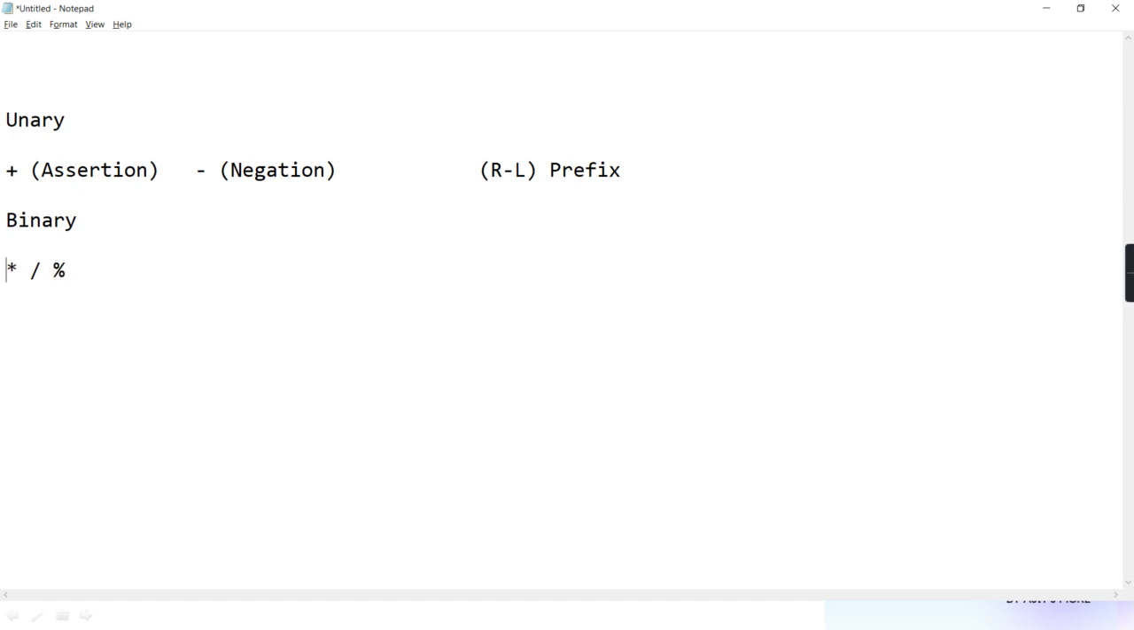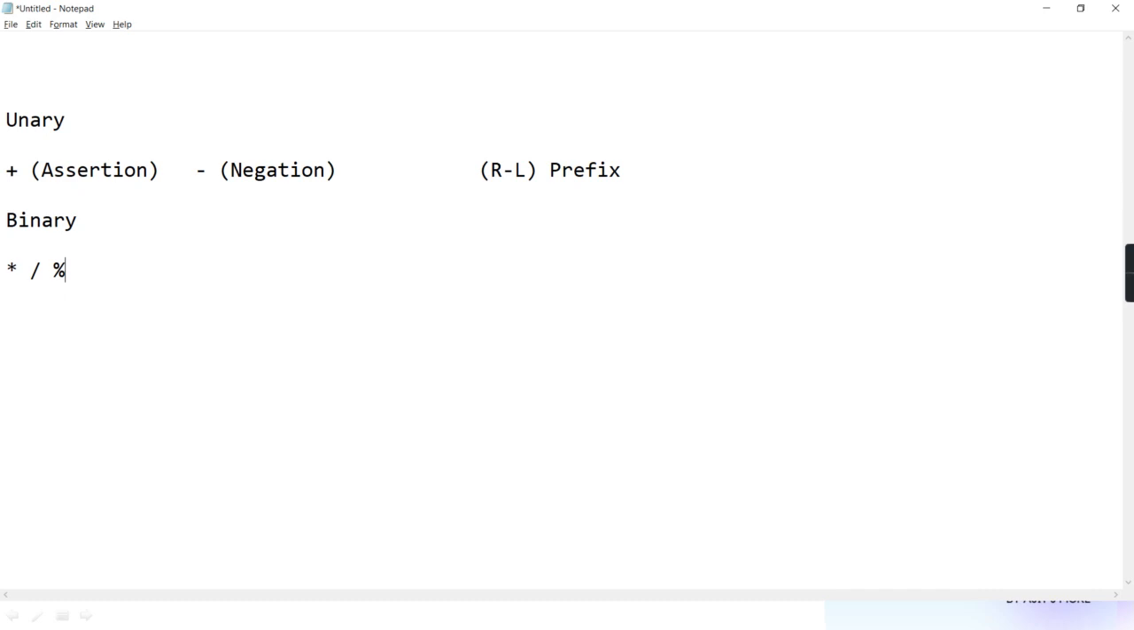Here we don't have a raise-to operator like Python, and we don't have two different divisions like float division and floor division as we have in that language. Here only three are there: multiplication, division, and modulus.